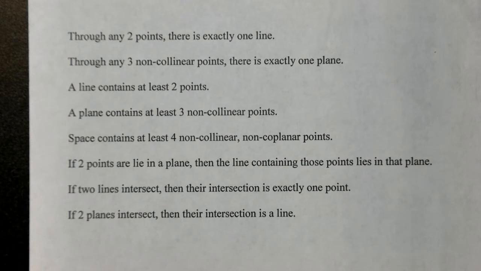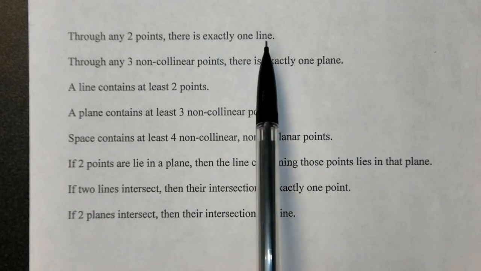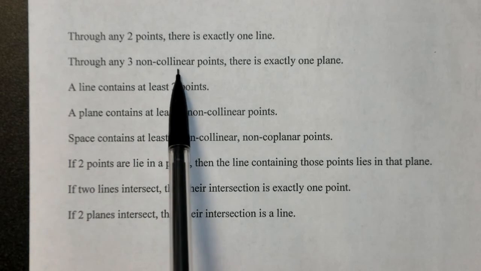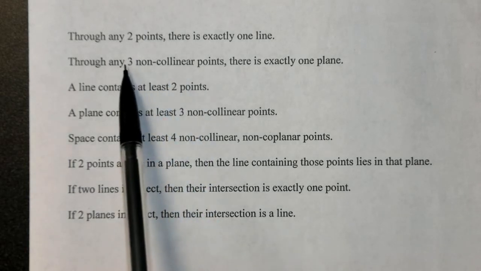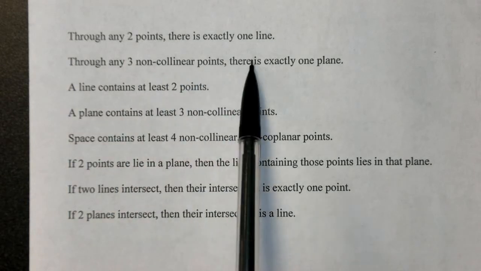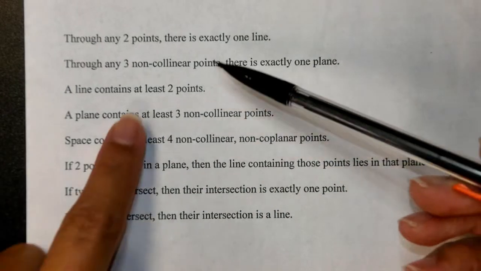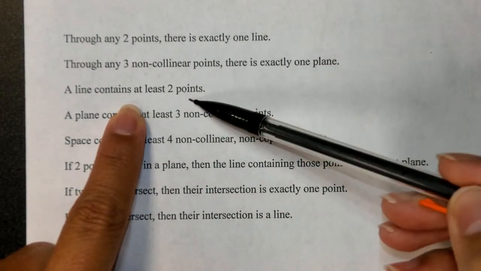looking at geometric proofs. So some things to remember: through any 2 points is exactly 1 line. Through any 3 non-collinear points, and non-collinear means they're not in a line, there's exactly 1 plane. Again, a line contains at least 2 points, so do you see how these are just reversed?